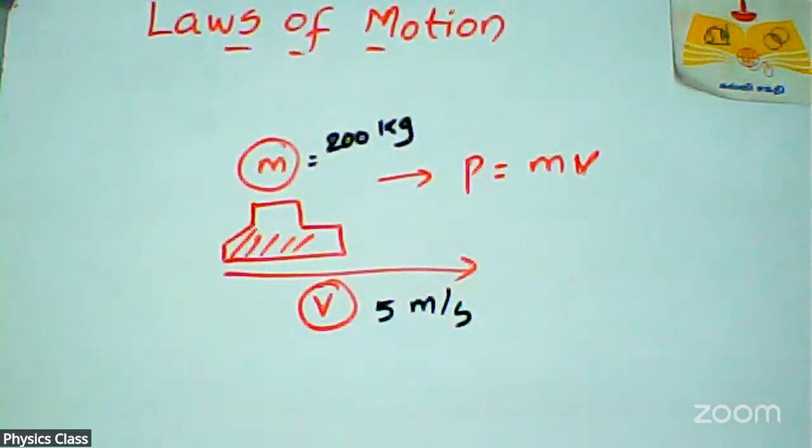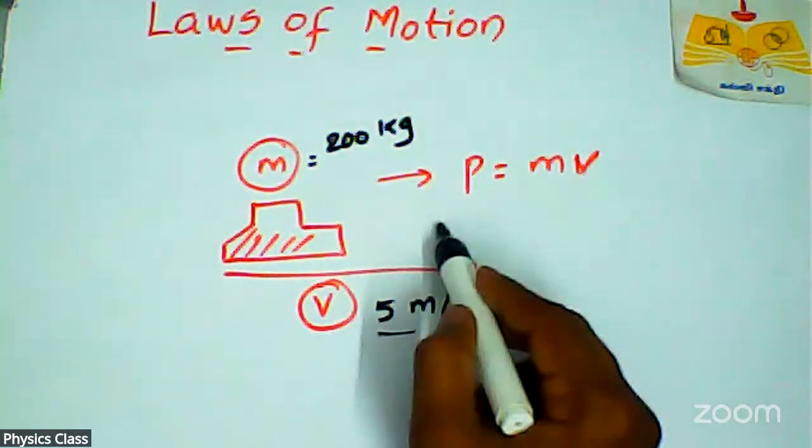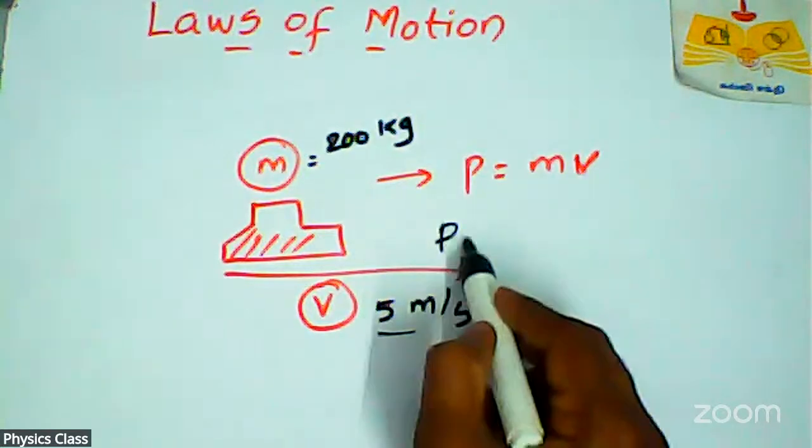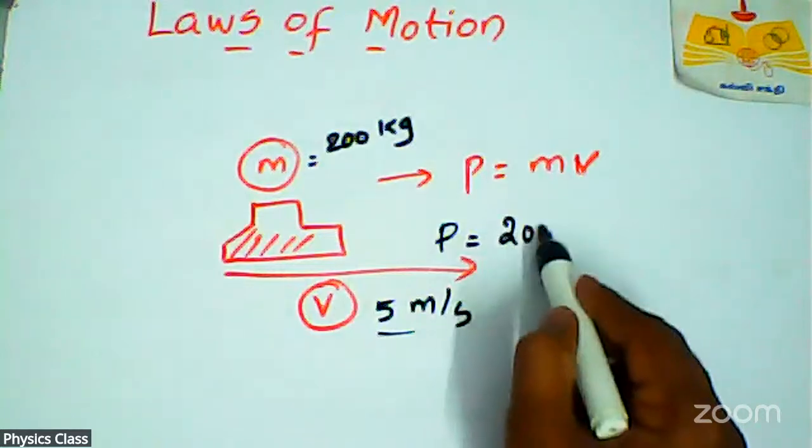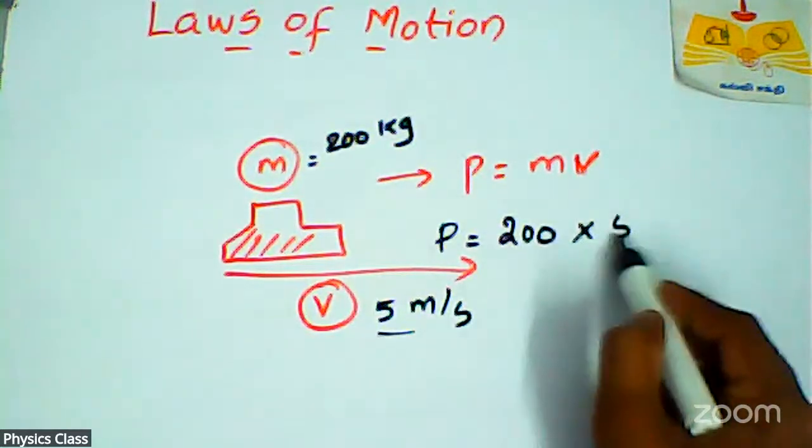What is the momentum of this vehicle? P is m, 200, times V, 5.